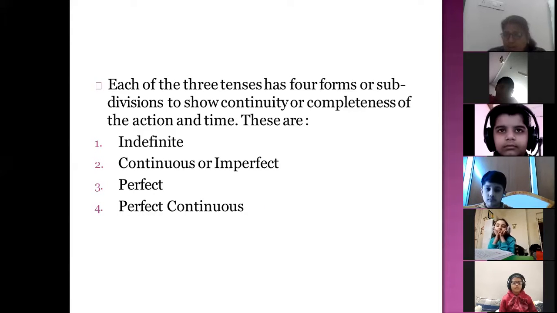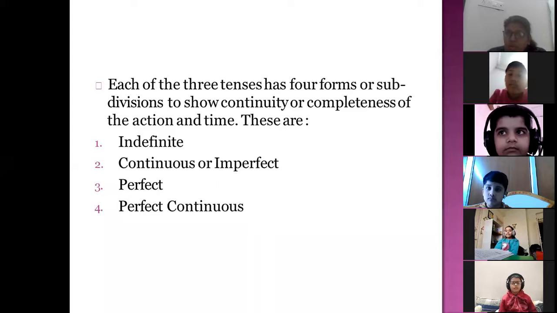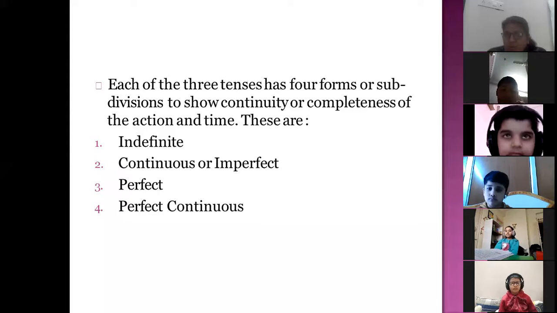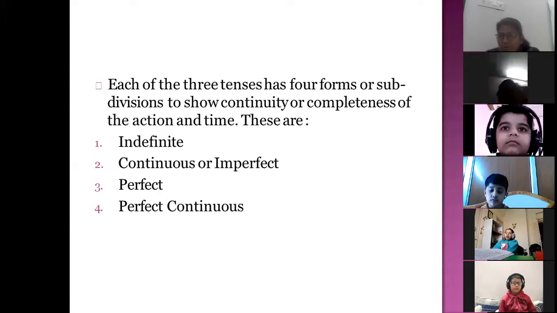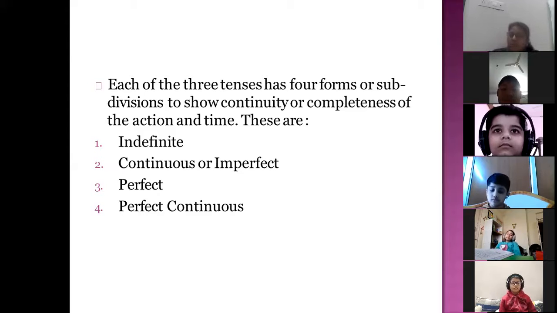So what are these four? The first one is indefinite, or you can say simple present tense. The second one is continuous or imperfect. Third is perfect, and fourth is perfect continuous tense. We use all these four forms with all the three tenses, like simple present tense, present continuous tense, present perfect tense, and present perfect continuous tense. So each tense has four subdivisions. One by one we will study, and today we will only study present tense.